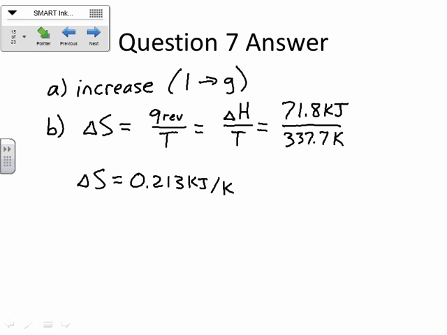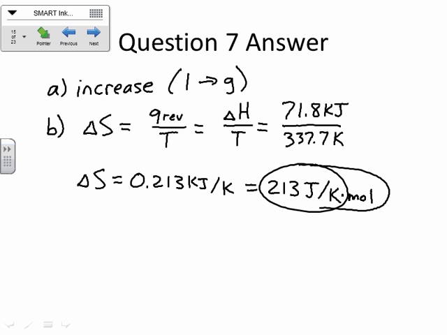So we might want to change this and say 213 joules per Kelvin. And you could put per mole times Kelvin, right? Because we're talking about 1 mole of something here. So maybe I'll add that just because that's the way the units are usually reported. So 213 joules per Kelvin times mole.